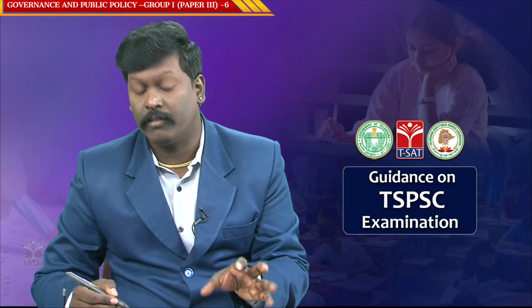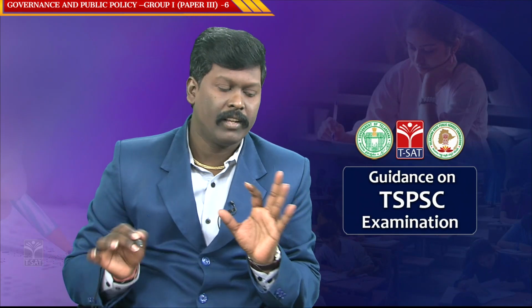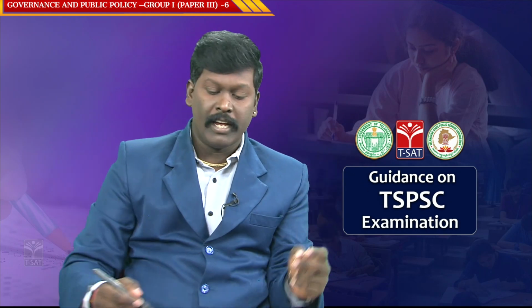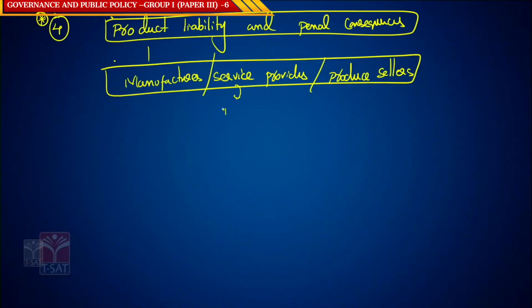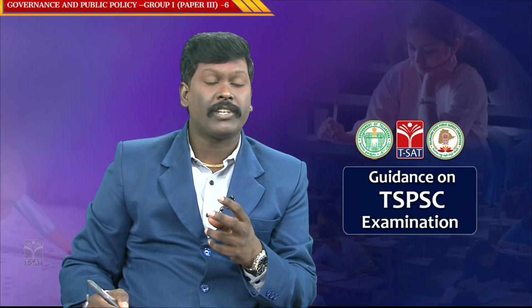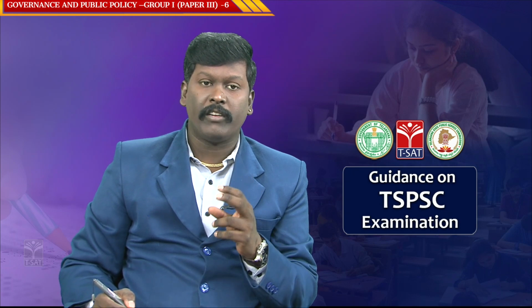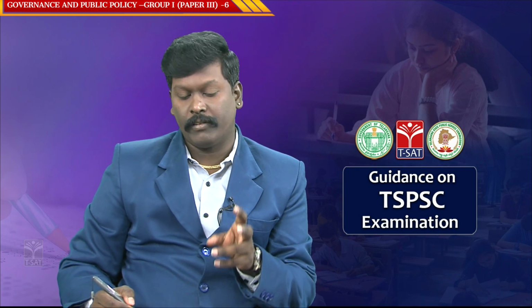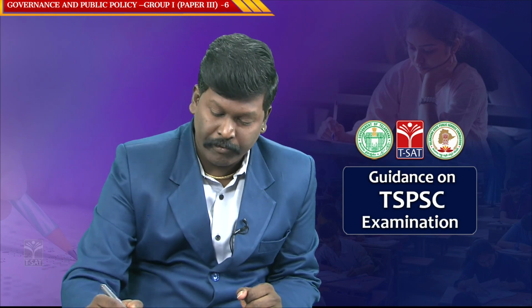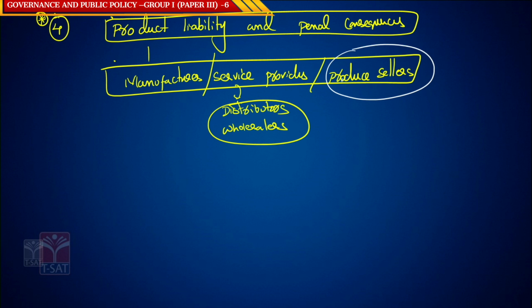Anyone, if there is any wrong with respect to any person, is liable to pay the fine. There is no other way to escape. Service providers, we can say the distributors, the retailers, the wholesalers. So, this is the fourth feature of the Consumer Protection Act of 2019. Product liability and penal consequences is a unique thing of this act, because for the first time it is making the product seller liable.